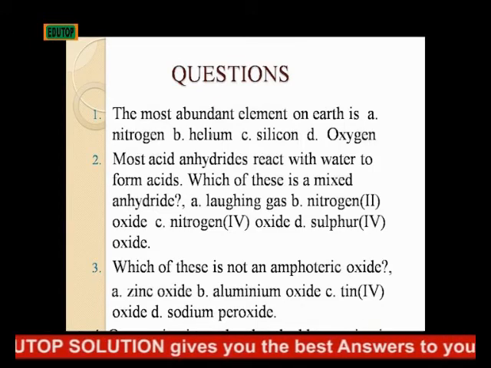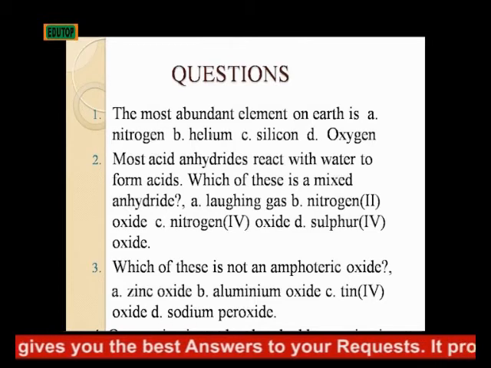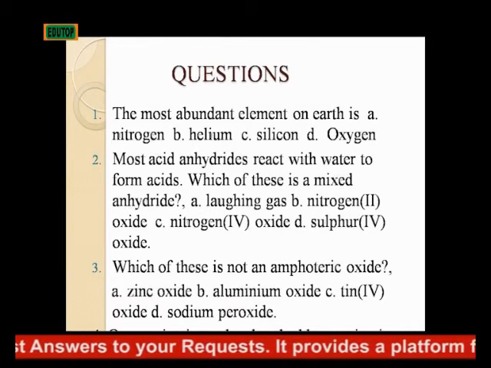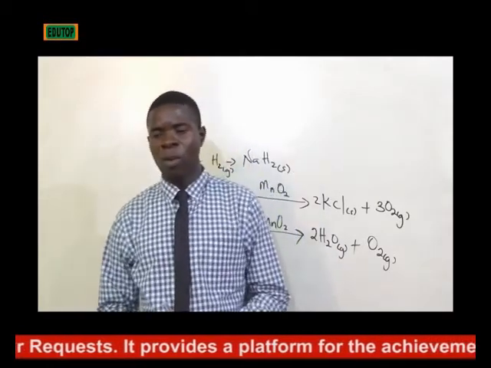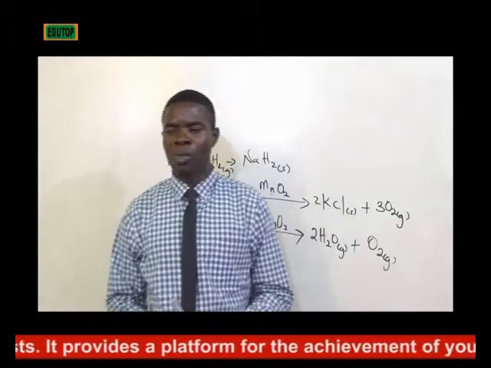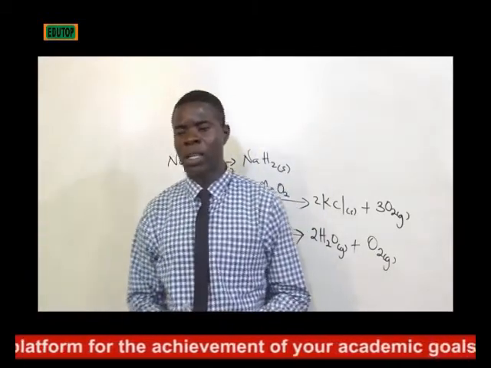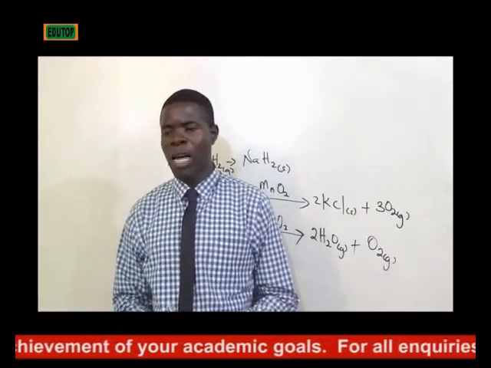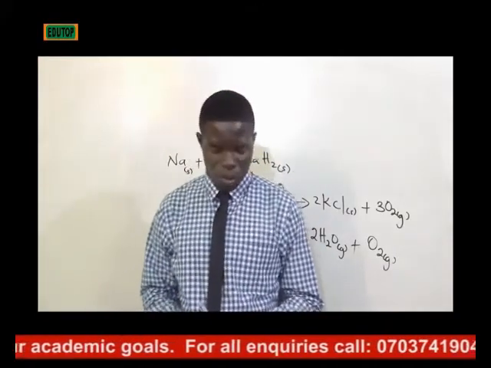3. Which of these is not an amphoteric oxide? A. Zinc oxide, B. Aluminium oxide, C. Tin(IV) oxide, D. Sodium peroxide. Then number 4. Oxygen in air can be absorbed by passing it through A. Caustic soda, B. Fused calcium chloride, C. Alkaline pyrogallol, D. Washing soda.